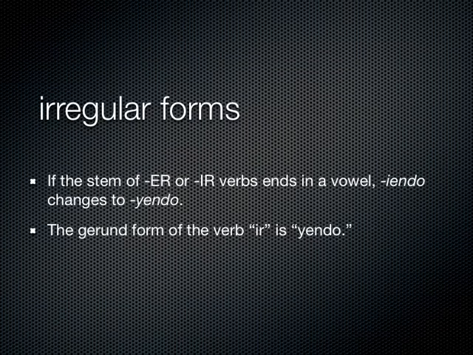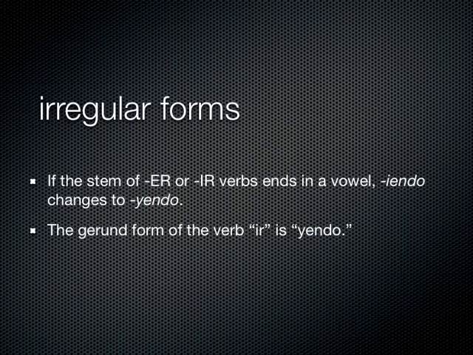There are some irregulars, but you're really not going to run into a lot of irregulars in the gerund. They're pretty predictable. If you take off your AR and add ando, that pretty much always works. If you, though, have an ER or IR verb and it ends in a vowel, instead of saying iendo with an I, you're going to say yendo with a Y. So, for example, the verb leyendo, L-E-Y-E-N-D-O, instead of being L-E-I-E-N-D-O.